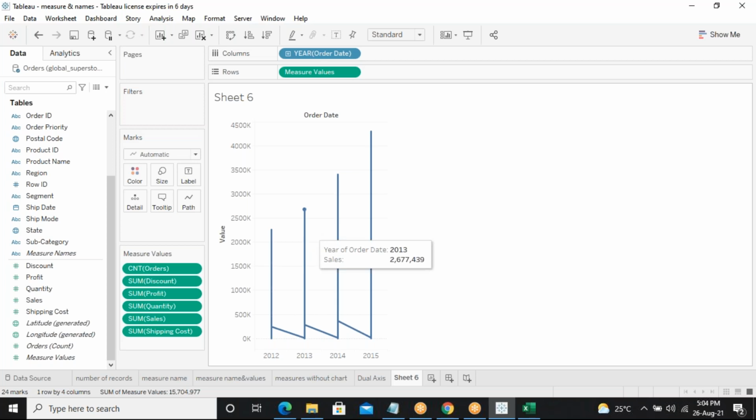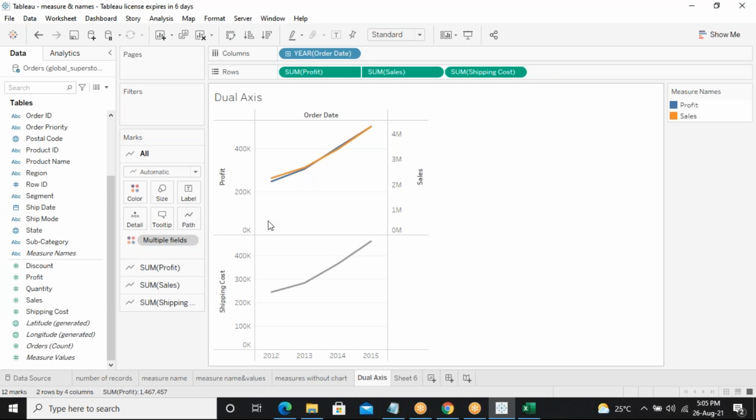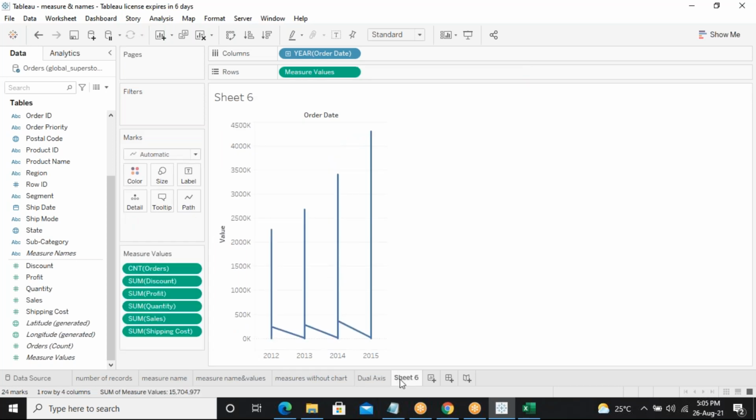Once you get this, I wanted to filter it out. In the previous example, what were the three fields I took here? Profit, sales, and shipping cost. But here, when I take measure values, I'm getting all six, right?